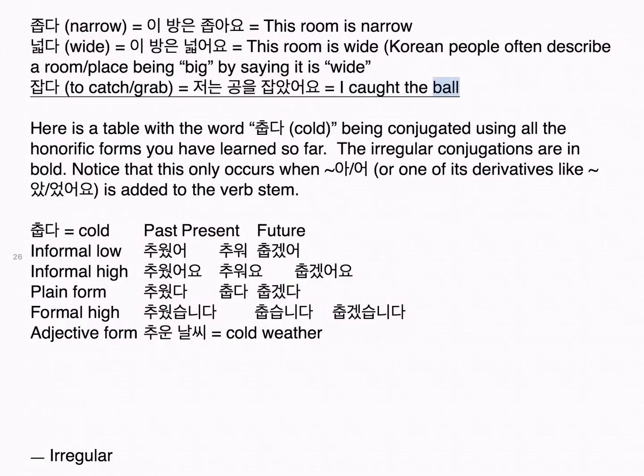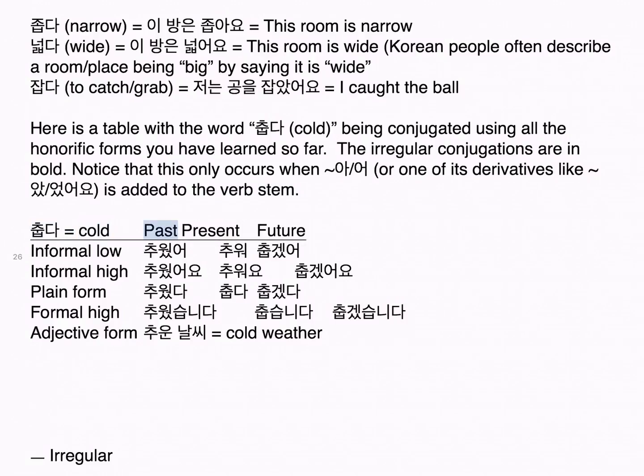I caught the ball. Here is a table with the word 춥다, cold, being conjugated using all the honorific forms you have learned so far. The irregular conjugations are in bold. Notice that this only occurs when 아/어, or one of its derivatives like 았/었어요, is added to the verb stem.